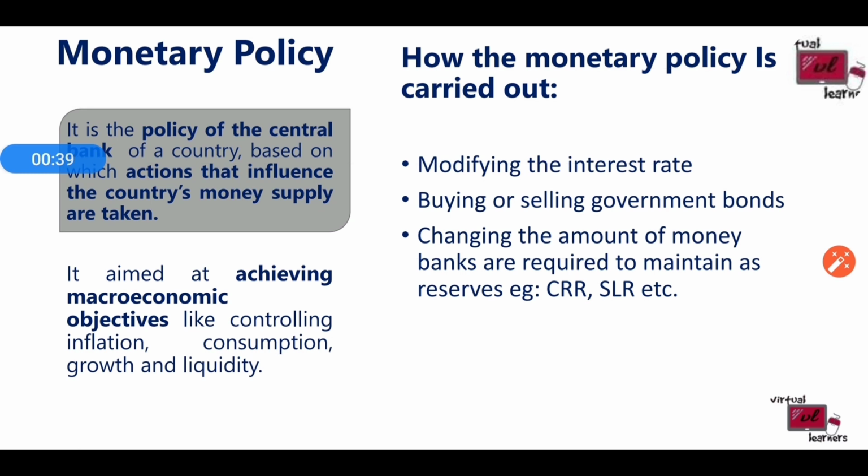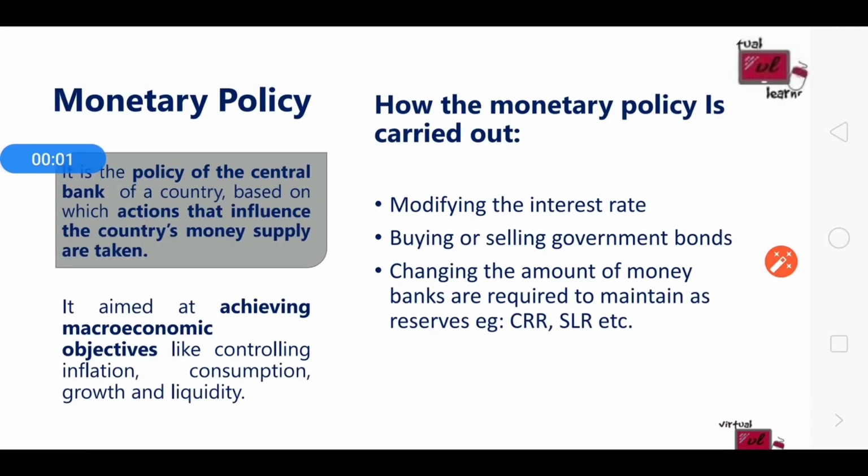For the third case, changing the amount of money banks are required to maintain as reserves, let's take the example of CRR. In CRR, the amount of cash which is deposited in the RBI can be changed by changing the CRR. I explained already that CRR is cash reserve ratio, which means the amount of reserves that has to be kept with the RBI by commercial banks.